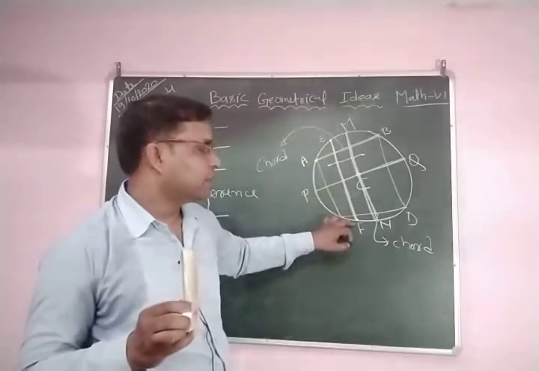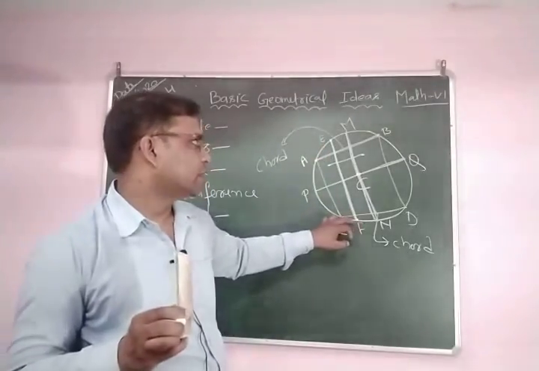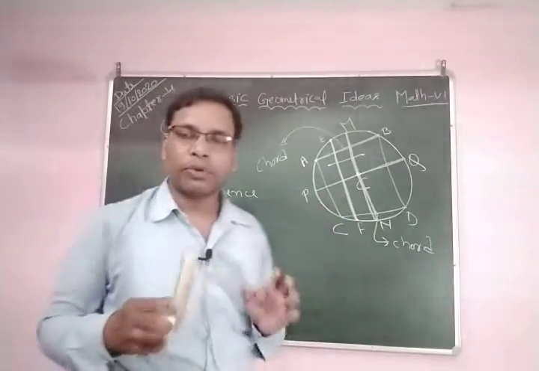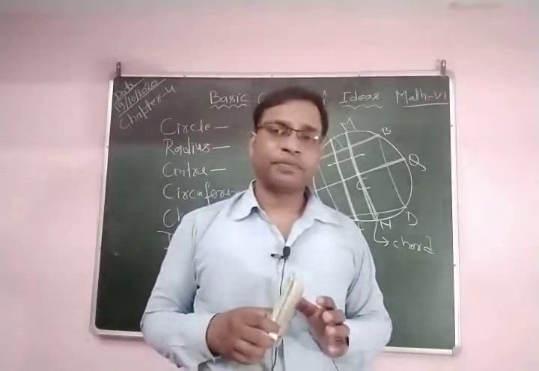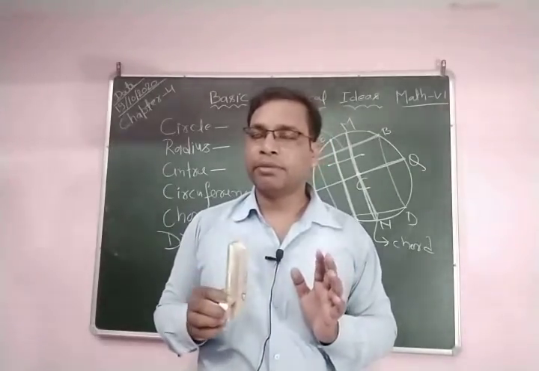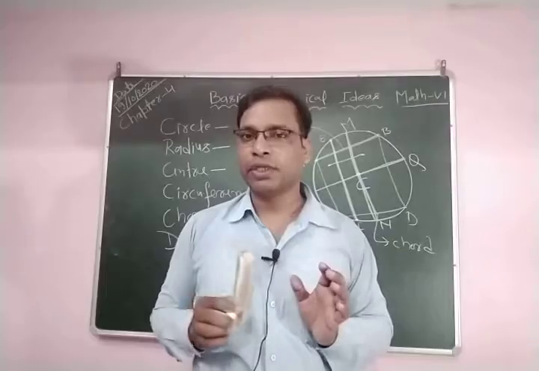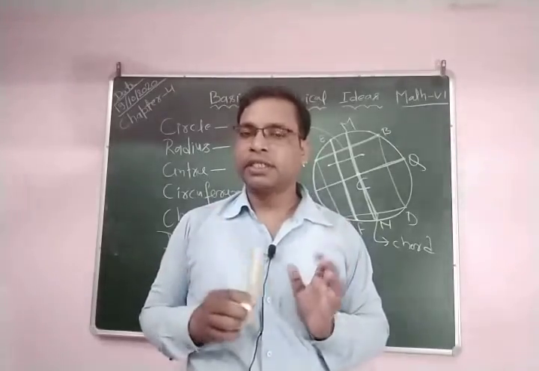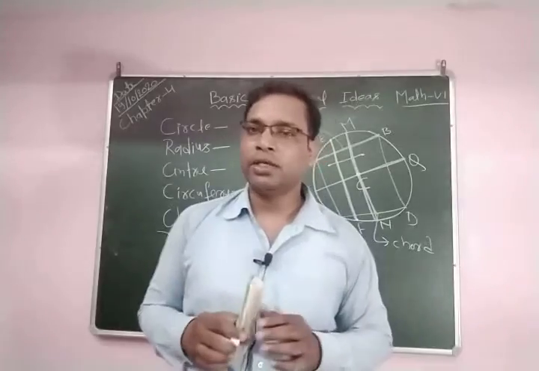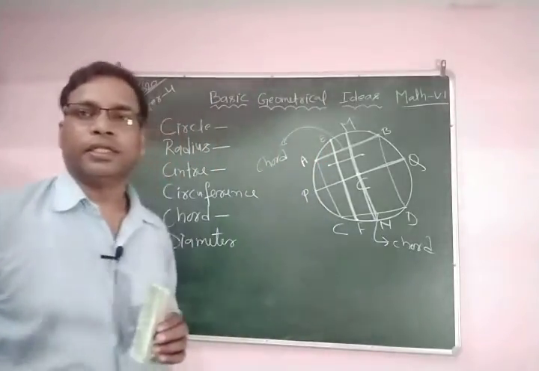E and F are two points on the circumference of the circle, and the line joining them is called a chord. A chord which passes through the center of the circle is called the diameter of the circle. So students, I hope all of you understood this.